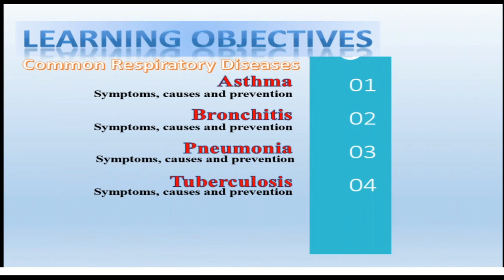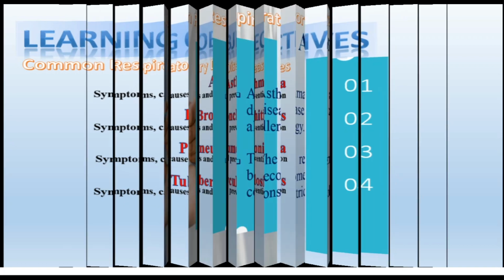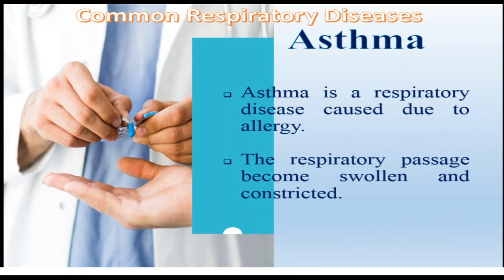In this chapter we are going to learn common respiratory diseases: asthma, bronchitis, pneumonia, tuberculosis. First one is asthma.